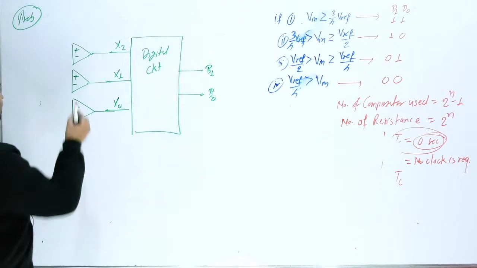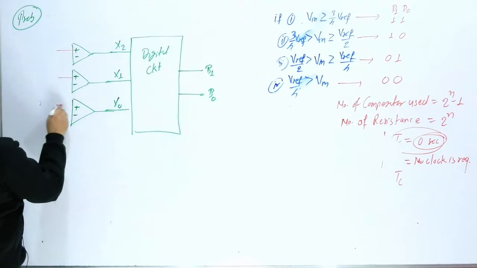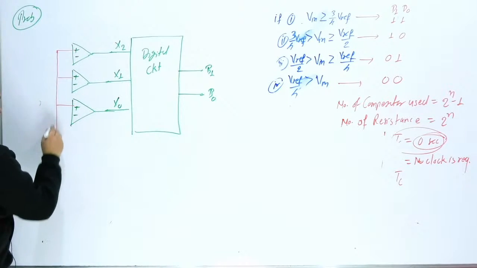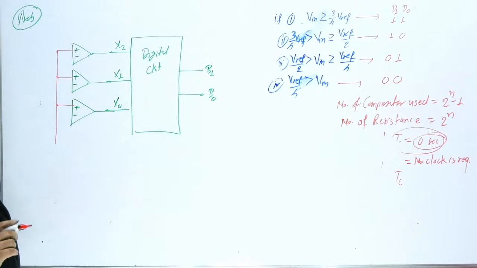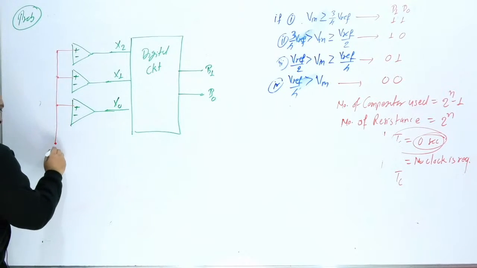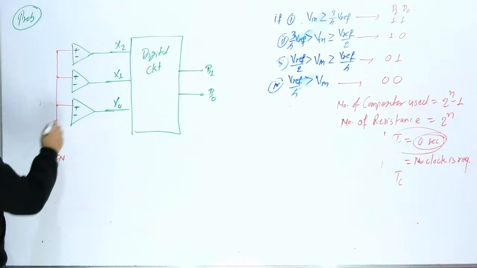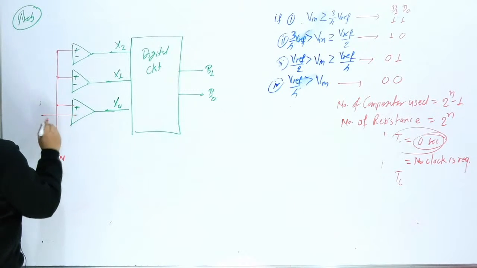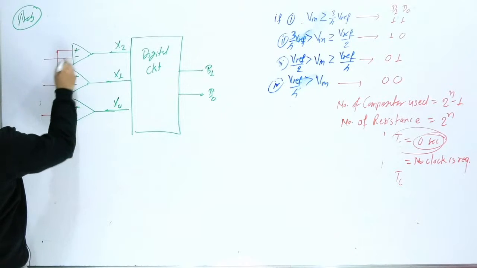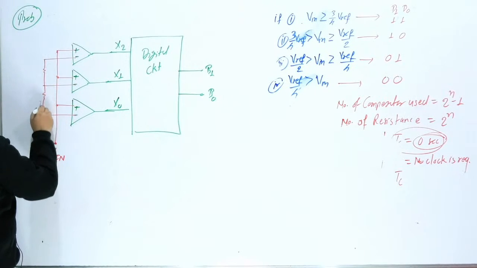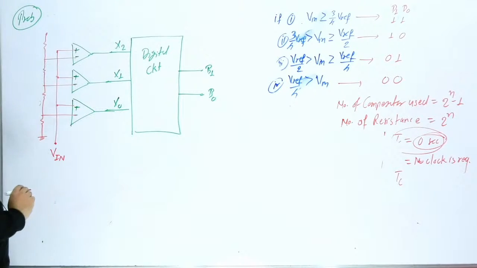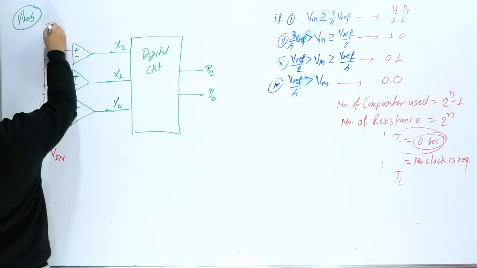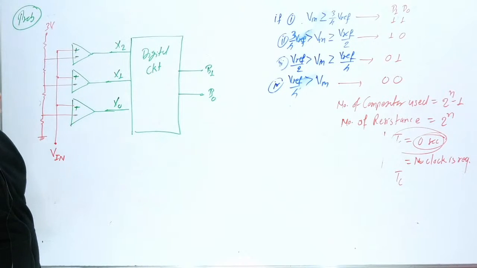Now all the positive terminals are connected with the input voltage, and the input voltage is V in. All the negative terminals are connected to a resistor ladder: here one resistor, here one resistor, here one resistor, and one more resistor, with ground at the bottom. Here this is V reference, and V reference is given as 3 volt.